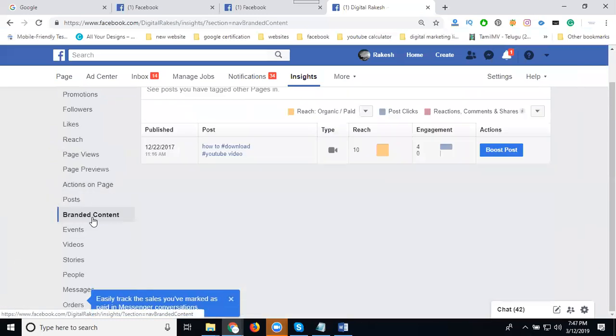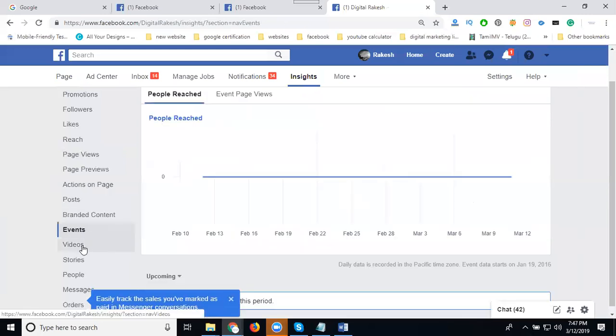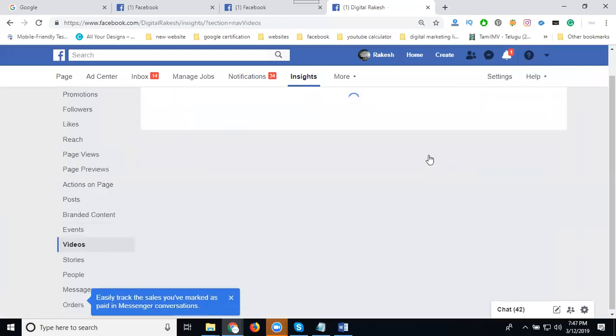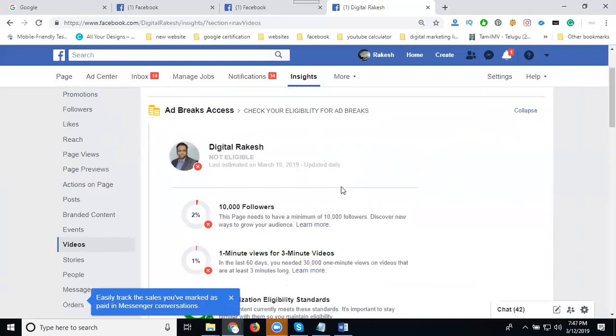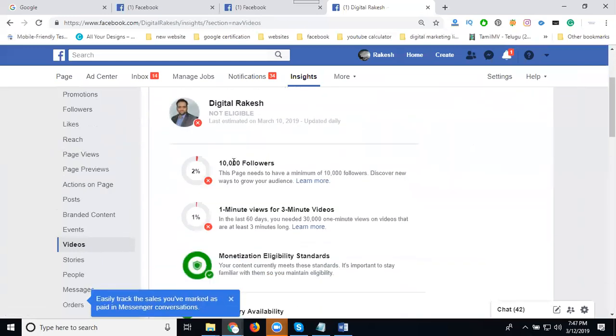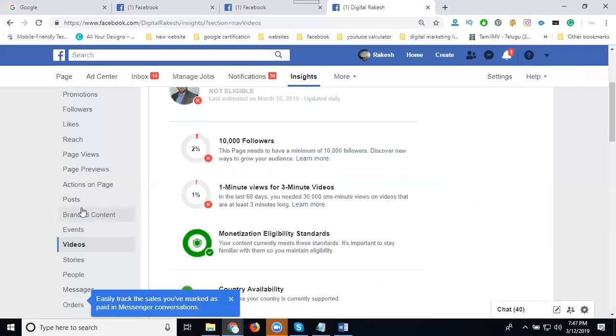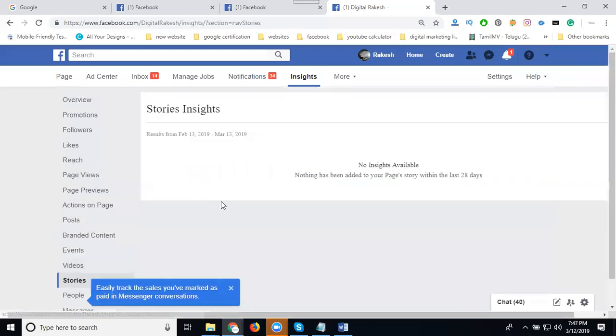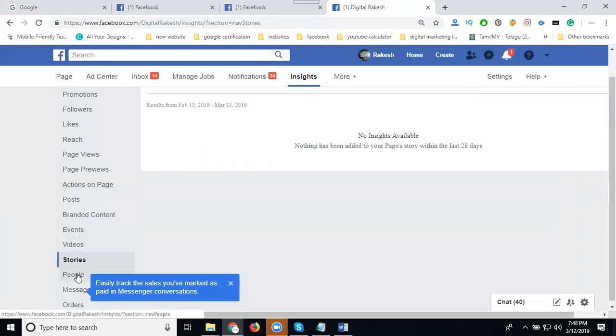Next, branded content: 10 reach, 4 engagement. Events 0. Video sharing, check this. Not eligible, which means you need 10,000 followers and 1 minute of video views for a 3 minute video, only for reach by 1%. So none of this is possible for this Facebook page. Next, stories: no stories.